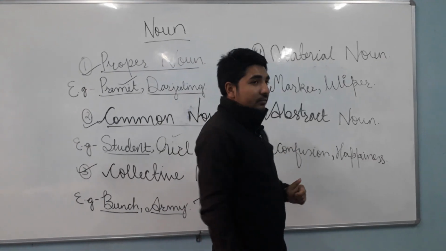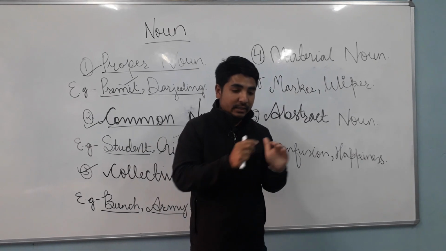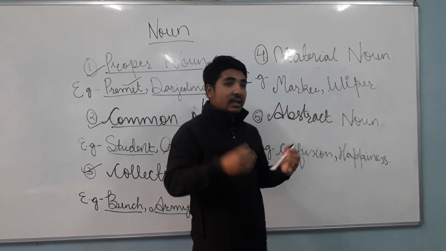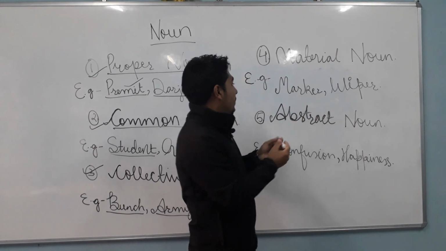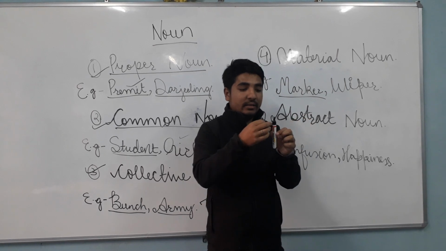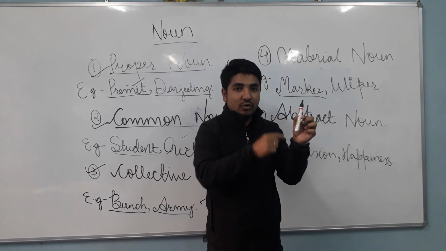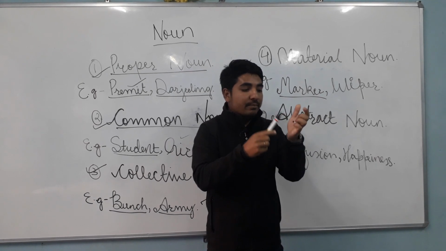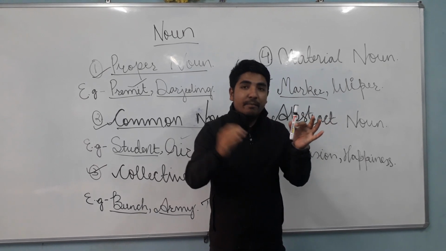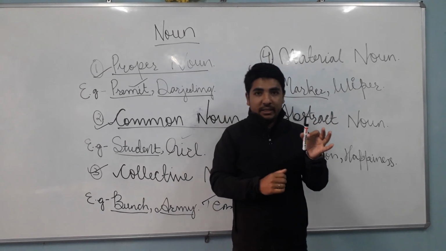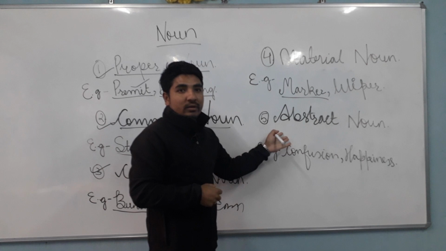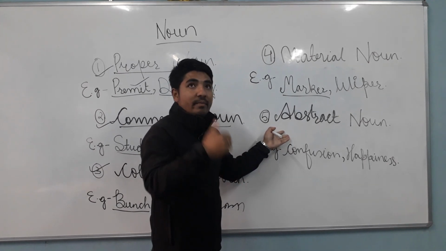Now, material noun. Material noun is actually a name which is made up of other nouns. For example, marker. This is a marker. You can see it is plastic, it is ink and color. So putting it together, it became one marker. So material noun is always made up by using other materials. It can be gold, it can be silver, even it can be this whiteboard. So material noun is very easy, made up by others.